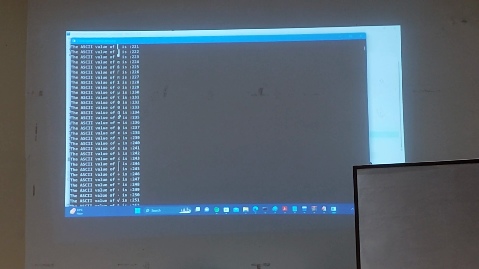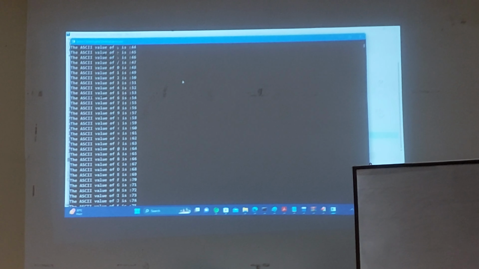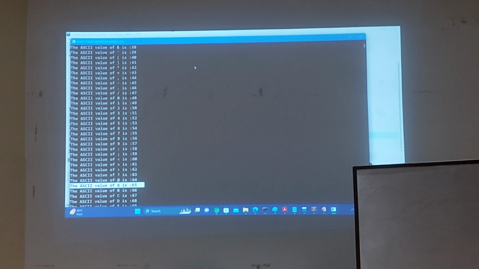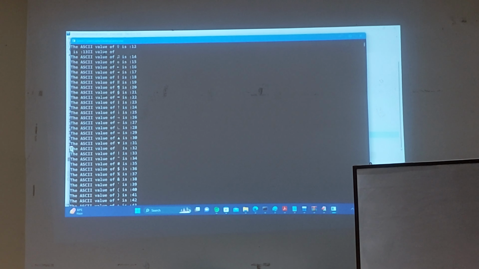See the ASCII value of this, what is called, this is Omega. This is 234, right? And mostly we are familiar with small a and uppercase A. This is small a, your known value 97. So capital A, if you want to see, that also you can see. Where is that? Yeah, 65. Mostly you are interested in that. Space you are interested in, 32. The ASCII value of space is 32.